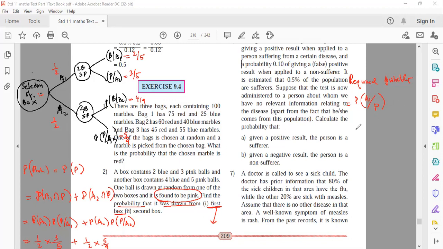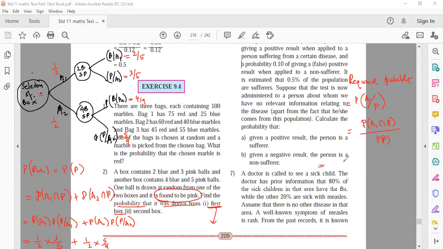Yes, sir. Now you will put the formula: probability of A1 intersection P upon probability of P. Now, if you are not calculating this separately, directly you can start filling the formula. So probability of A1 into probability of P given A1. Okay, one more step in that.